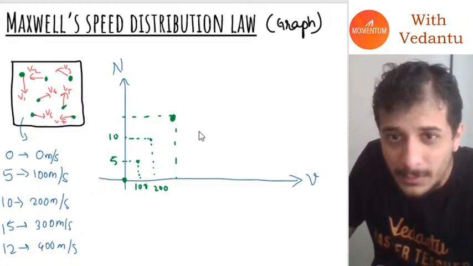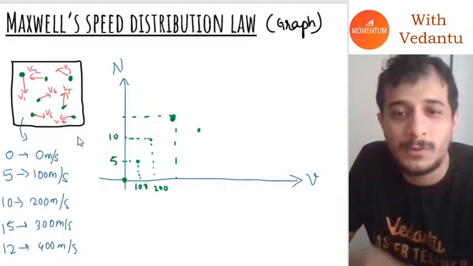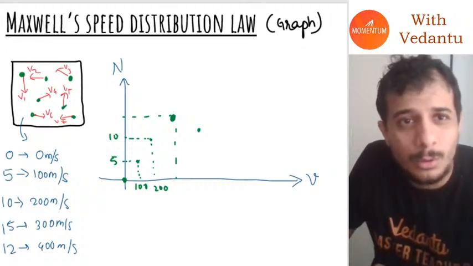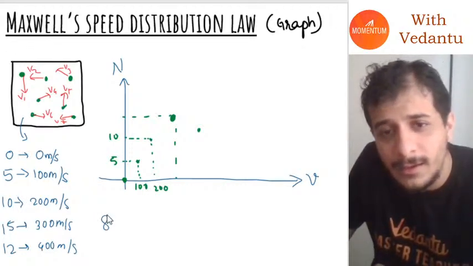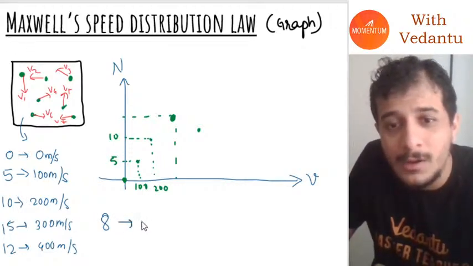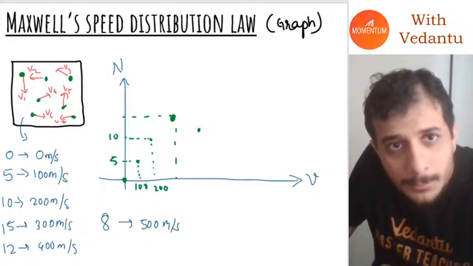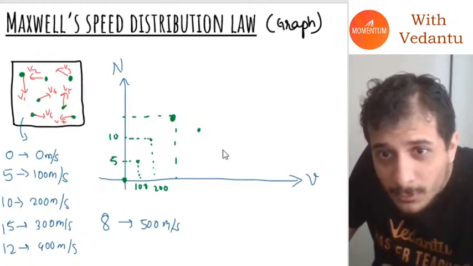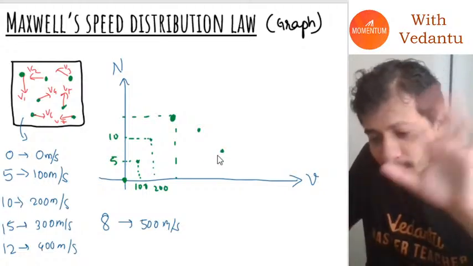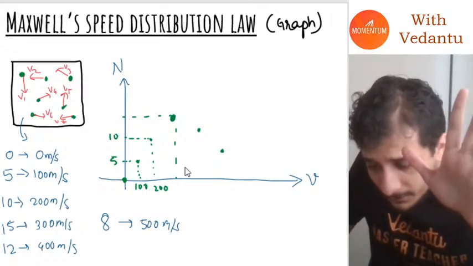Then there are 8 molecules with a speed of 500 meters per second, so I will plot another point here. So on and so forth.